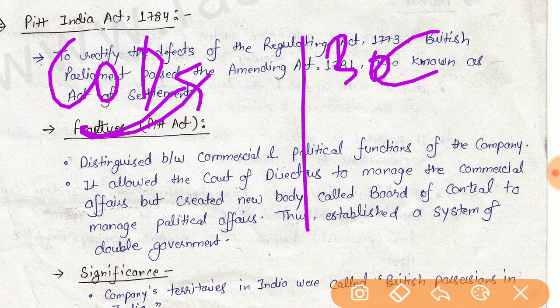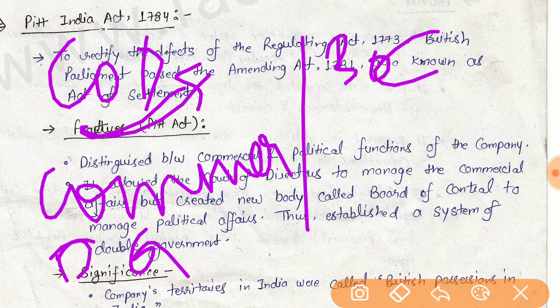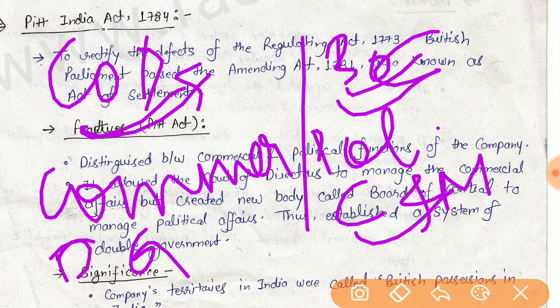The Court of Directors was mandated to handle commercial affairs, and a system of double government was introduced. The Board of Control was established to manage the political affairs of India, and it also supervised all operations of civil and military affairs. It regulated the revenues of British possessions in India.